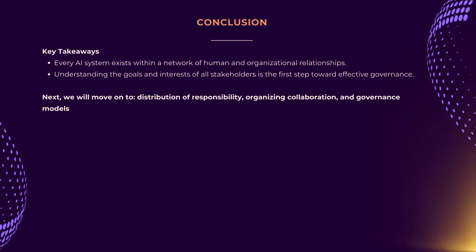The key takeaway from this lesson is this: every AI system exists not in a vacuum, but in a complex network of human and organizational relationships. Understanding the goals, interests, and potential conflicts of each of these groups is the first and absolutely essential step toward building an effective governance system. We have created a static picture, we've identified the who's who.